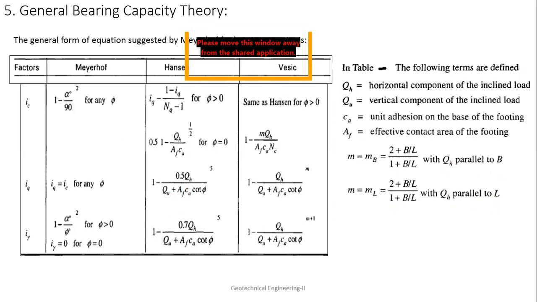Now once you know this, this is 1 minus alpha by 90 square, also square by 90 for any phi, and IQ equal to 1 minus IQ by NQ minus 1 for phi greater than 0, and 0.5 into minus QF by AF into CA, QS square by AF into CA for phi equal to 0. Okay, IQ equal to IC for any phi, and 1 minus 0.5 QH by Q plus AF CA plus cut phi all to the 5, and 1 minus I gamma is alpha square by phi plus or phi is greater